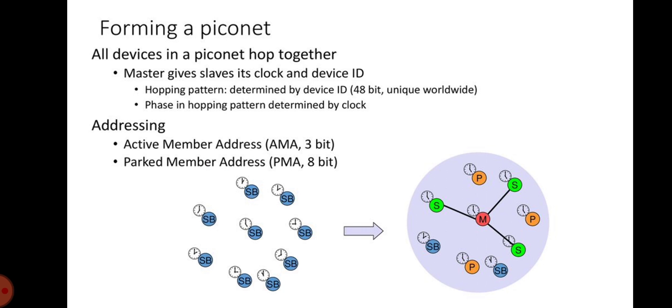Here you can see how to form a piconet. All devices in a piconet hop together, that is, the master gives the clock and device ID to the slaves, and the hopping pattern is determined by the device ID. The addresses used in Bluetooth are the active member address and the parked member address.